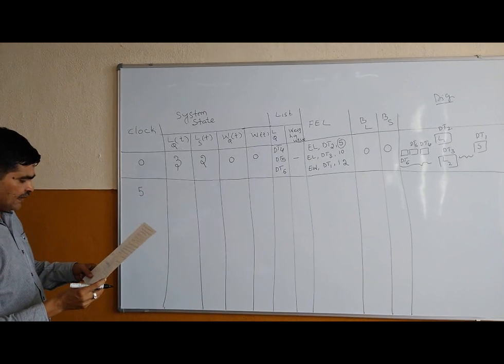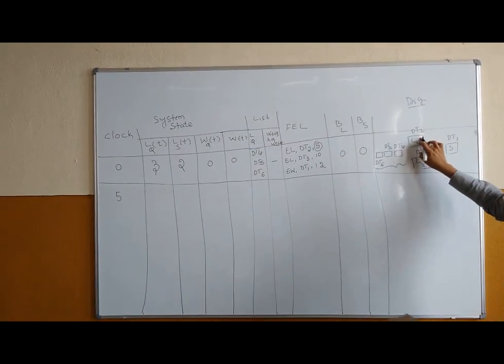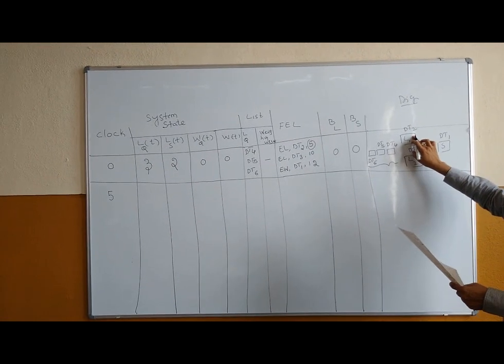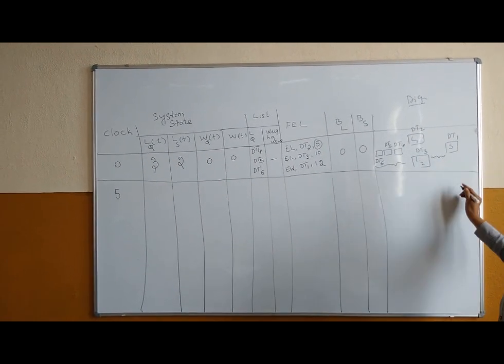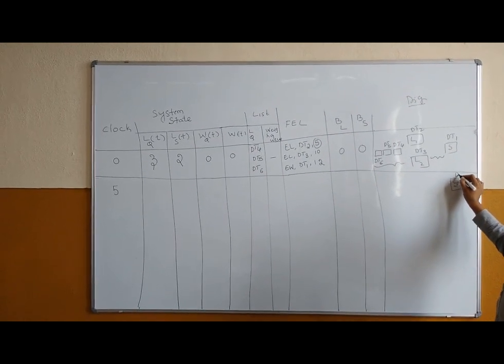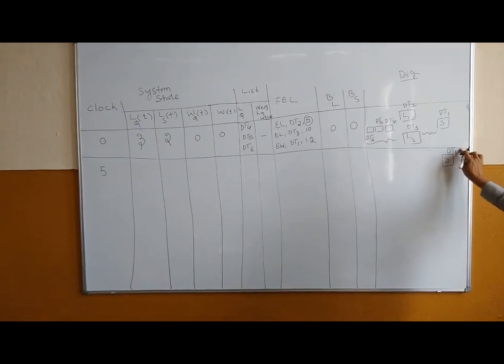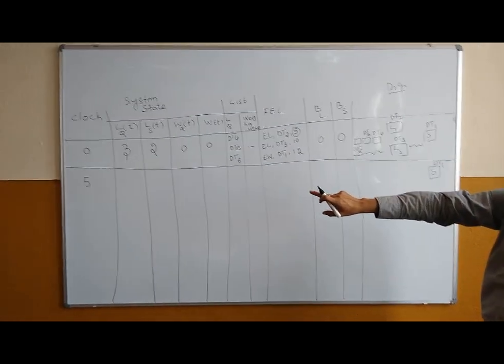Now at t is equal to 5, okay, what will happen? End loading of this particular event will be completed. So now what would be the condition? Write down this, whether DT1 will be there or not. Definitely yes, because this will be completed after 12 minutes. So we are at still t is equal to 5.